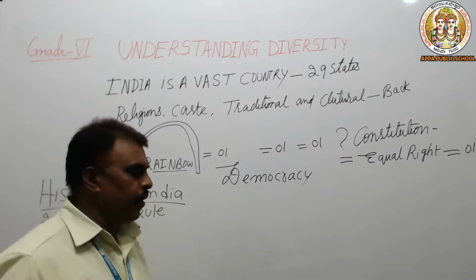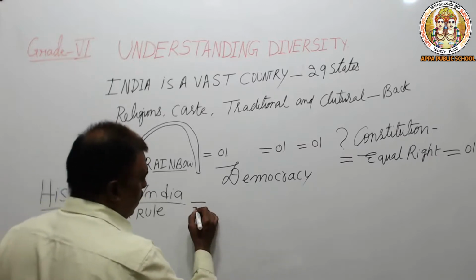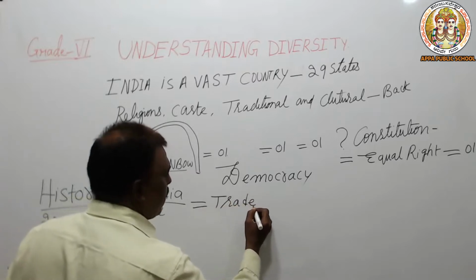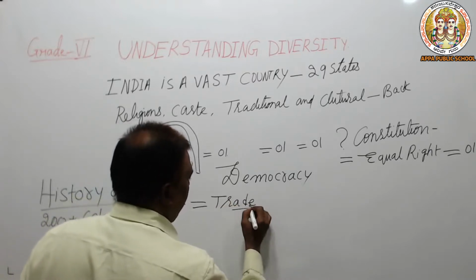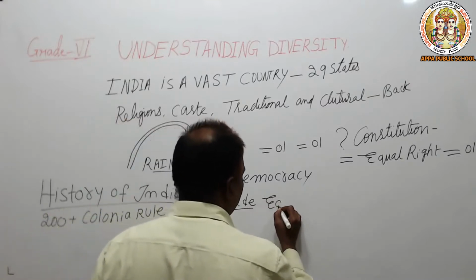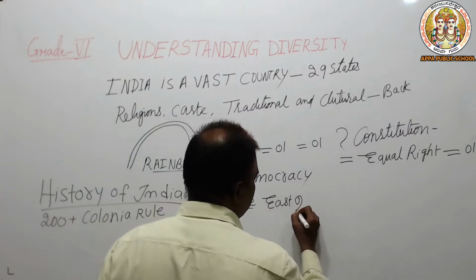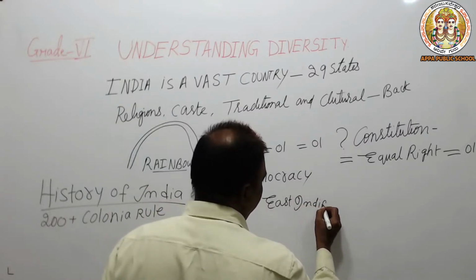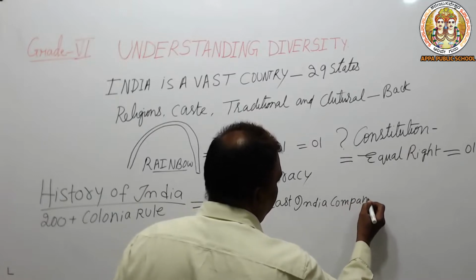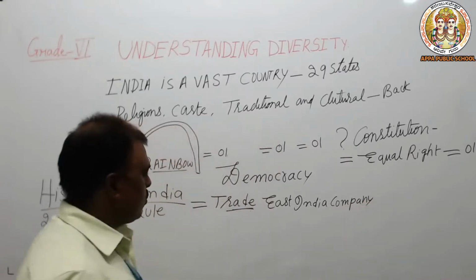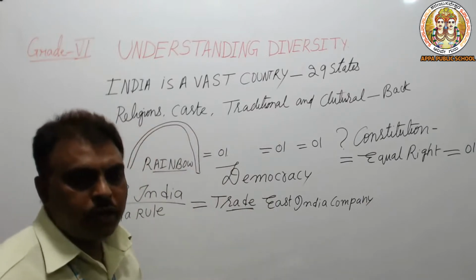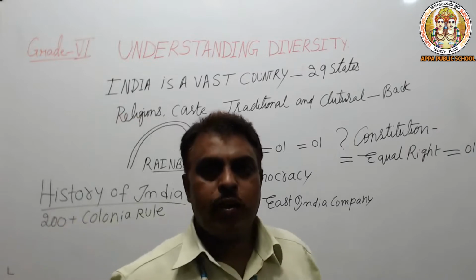How were we treated badly? Actually, the British came to India for trading purposes. The East India Company, that is the name of the trade. Trade means taking goods at a cheap rate and selling them in their own country at a high cost; that is called a trade business.